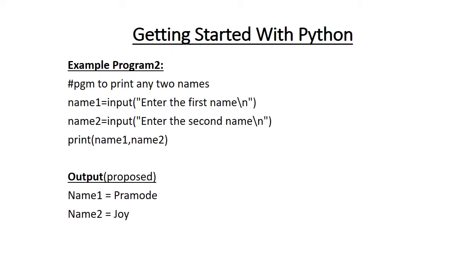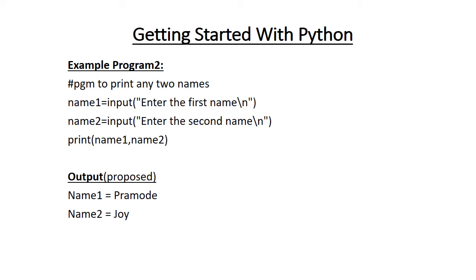Again, how will the output be in this program? For example, if I entered the names Pramod and Joy, that means name1 is equal to Pramod and name2 is equal to Joy. And when you execute the statement print name1 comma name2, you will get the output as Pramod space Joy.